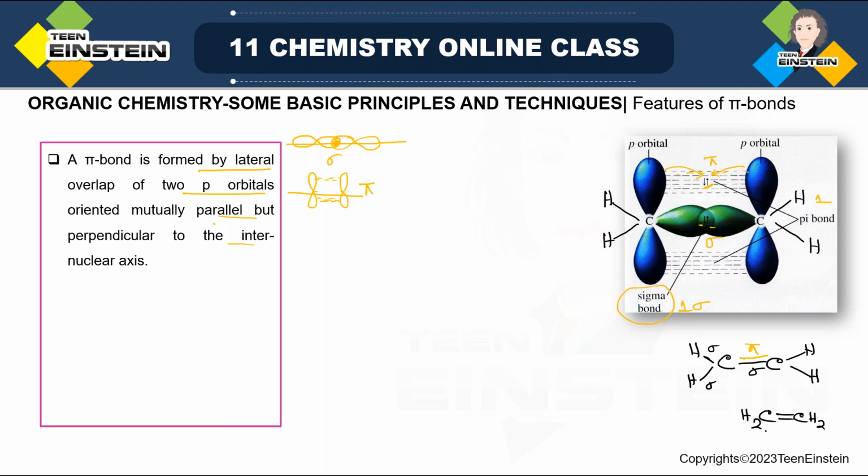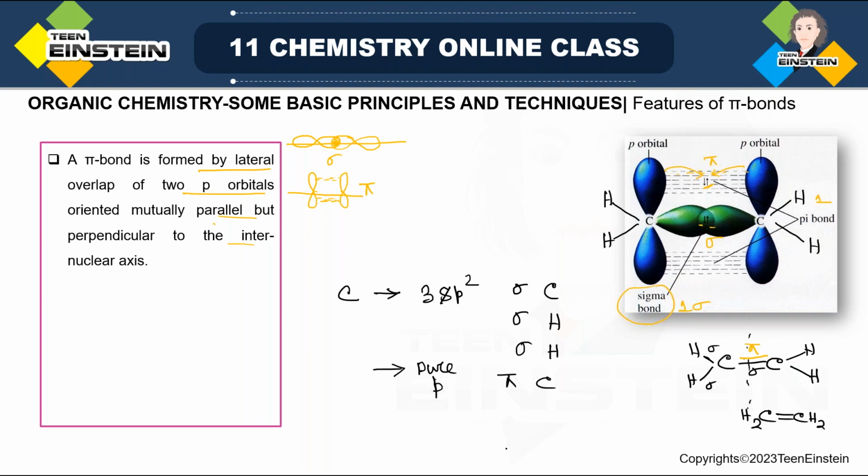So here this carbon is basically sp2 hybridized. How can we say so? Because per carbon, just divide it like this because both sides are the same. So per carbon there are actually a total of 3 sp2 orbitals, and carbon is using its 3 sp2 orbitals for 3 sigma bonds. One sigma bond with another carbon, another sigma bond with hydrogen, third sigma bond with another hydrogen. And there is one pure p orbital which is not part of hybridization. That pure p orbital is used for pi bond formation with the other carbon.